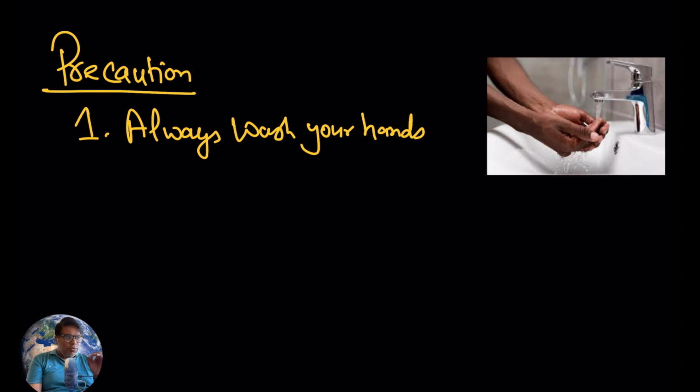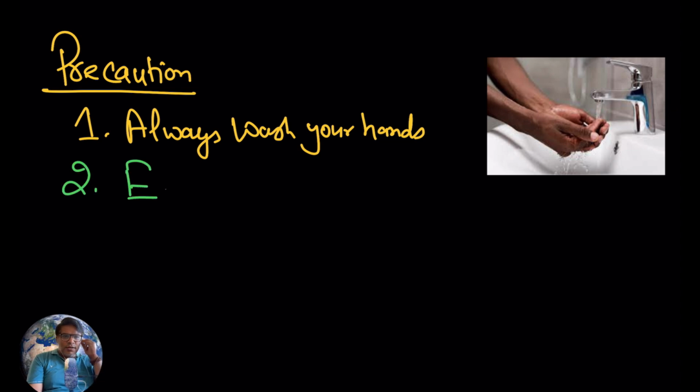If you use detergent and wash your hands properly, then if by chance you have touched contaminated food or any contaminated surface, these bacteria will not enter your body. So you have to wash your hands properly.